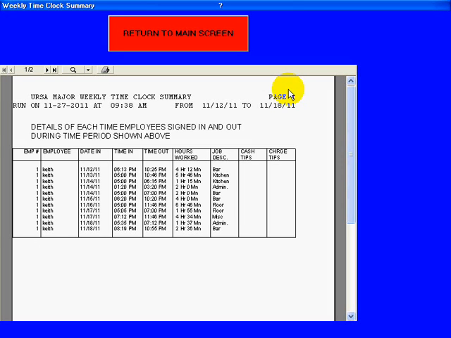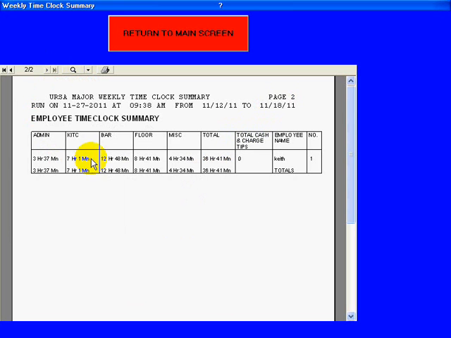Click OK. The first pages will provide you detailed information about each of your employees. The last page or two will show one line for each employee, breaking down their hours into admin, kitchen, bar, floor, miscellaneous. The total cash and charge tips is a feature that is not yet in the system. This is the page that you want to provide to whoever does your payroll.